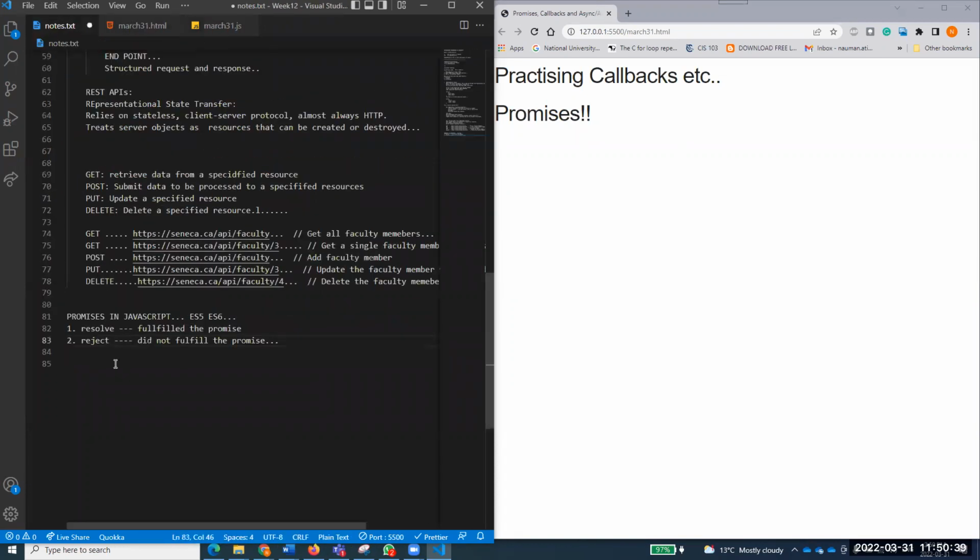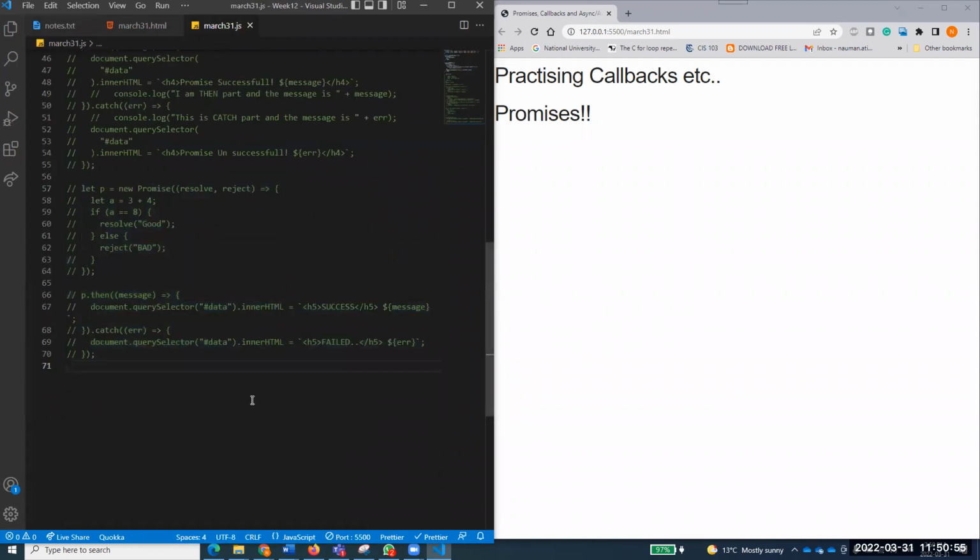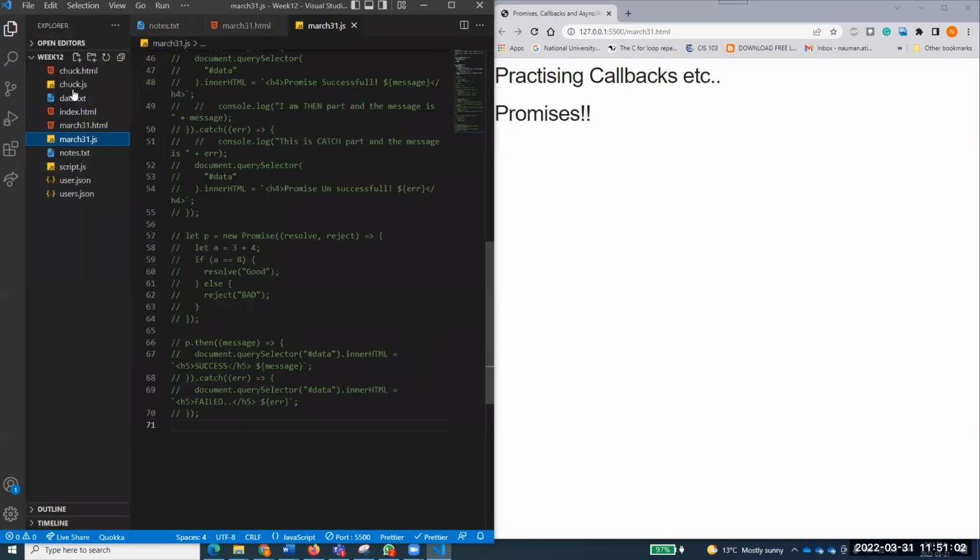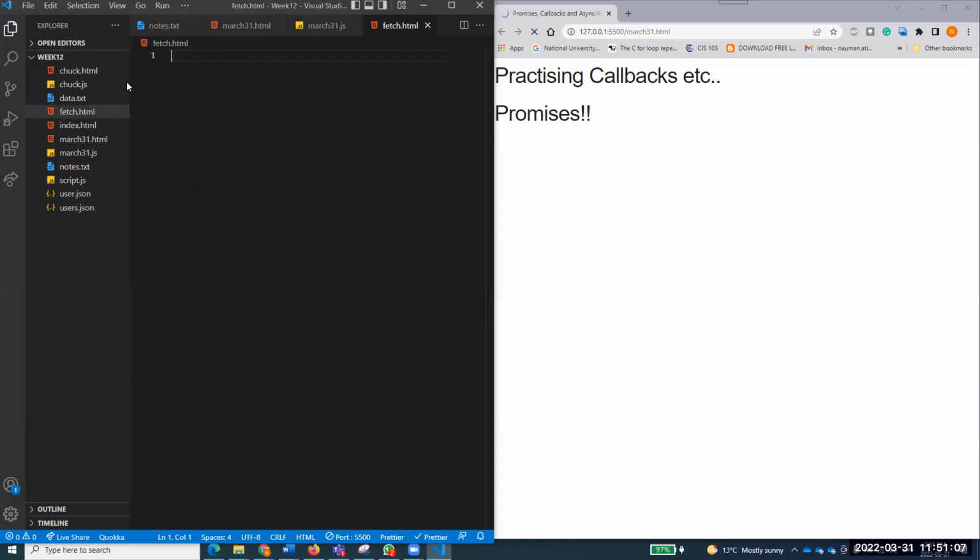Now I'll create another file, because I want to discuss the Fetch API. Fetch API is very interesting, and I'll show you what the Fetch API is and how it works, and you're definitely going to enjoy that. So let's create a new document. I'm creating new documents, and I will be calling them fetch.html, and of course fetch.js. So I have those two files.